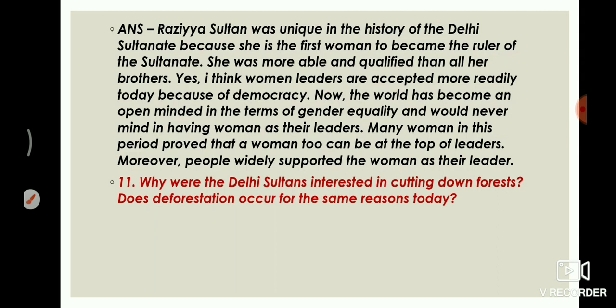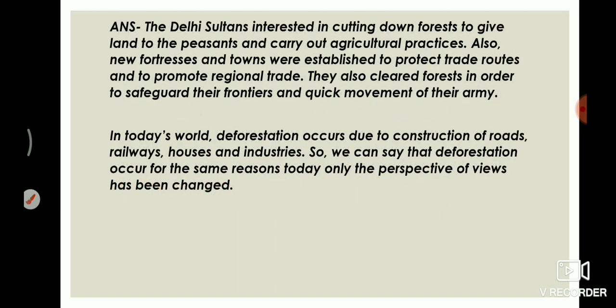Now question number 11 is, why were the Delhi Sultans interested in cutting down forests? Does deforestation occur for the same reason today? The Delhi Sultans were interested in cutting down forests to give land to the peasants and carry out agricultural practices. Also, new fortresses and towns were established to protect trade routes and to promote regional trade. They also cleared forests in order to safeguard their frontiers and allow quick movement of their army. In today's world, deforestation occurs due to construction of roads, railways, houses and industries. So we can say that deforestation occurs for the same reason today, only the perspective has changed.